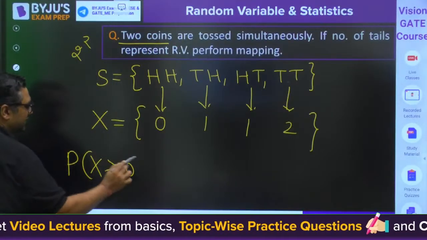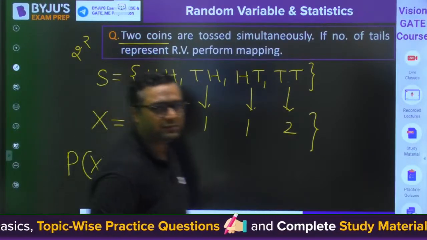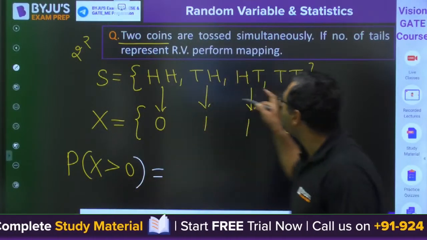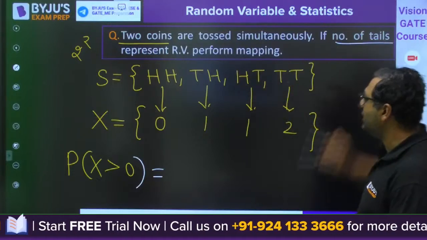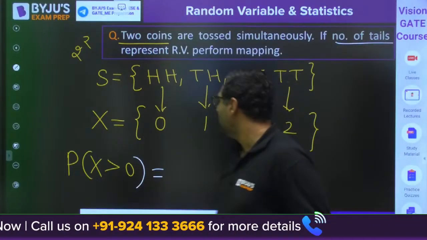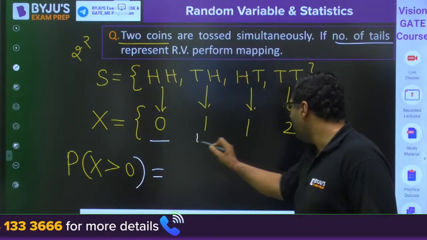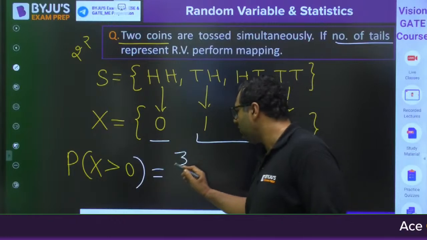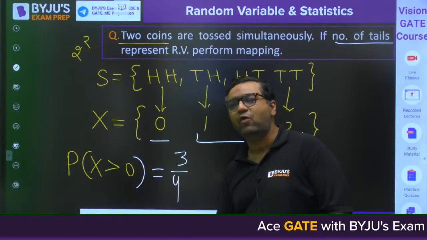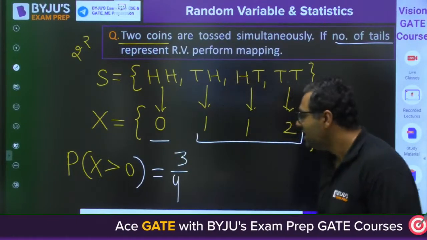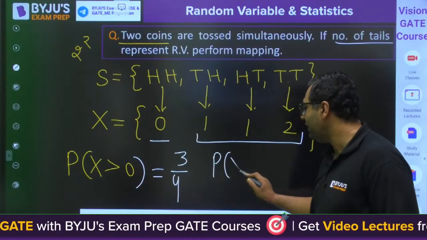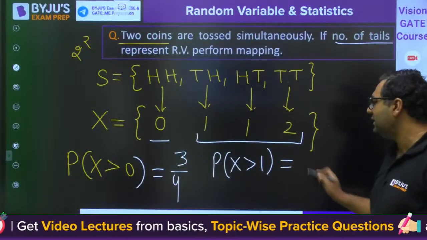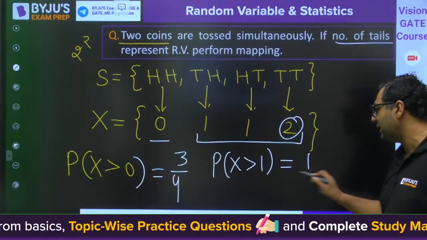So if someone asks us to find out the probability of x more than 0, x more than 0 means what? X is number of tails, so number of tails are more than 0. You are getting 0 here, all other numbers are more than 0. So 1, 2, 3. So 3 divided by 4. Are you getting it? How we will be finding out the probability? Similarly, if someone says find out probability x more than 1, then my dear, the answer will be only one outcome, that is 1 by 4.